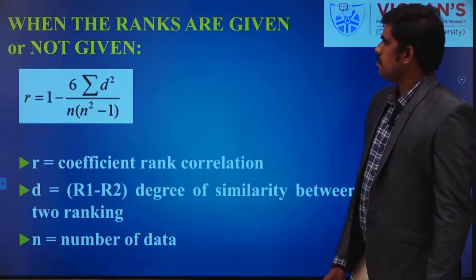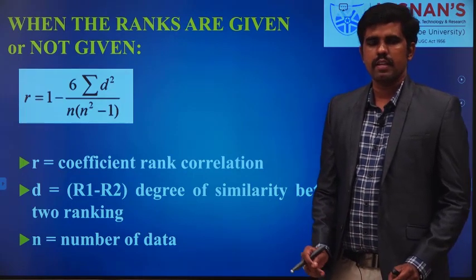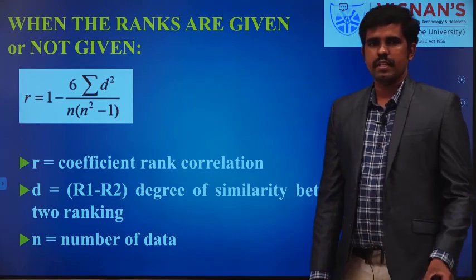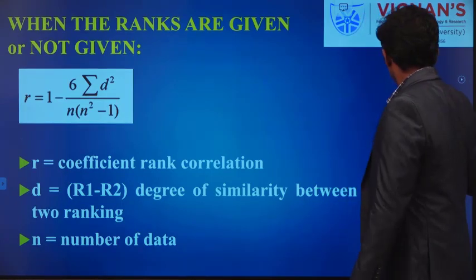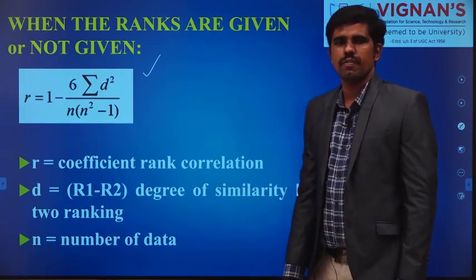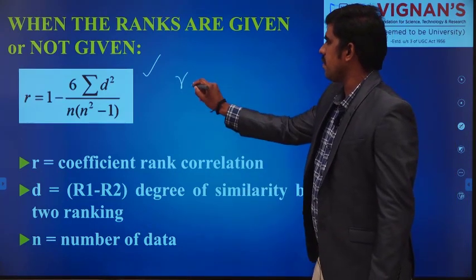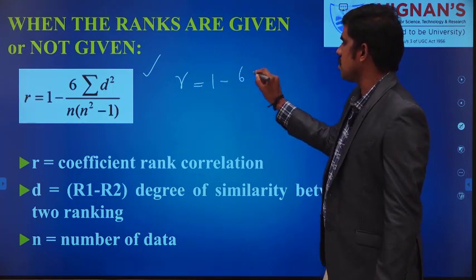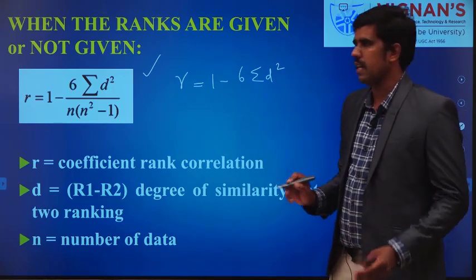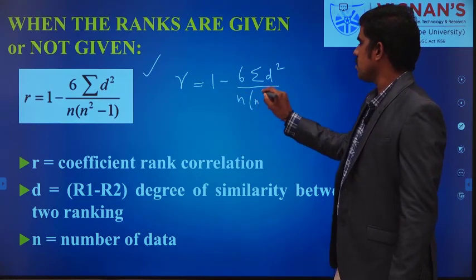Next, I am going to calculate the rank correlation coefficient for the first two types, when ranks are given or not given. First I will explain the formula, the rank correlation coefficient. Here also we denote it by R. R is equal to 1 minus 6 into summation d square divided by n into n square minus 1. This 6 is a fixed number; it will not vary from problem to problem or data to data.